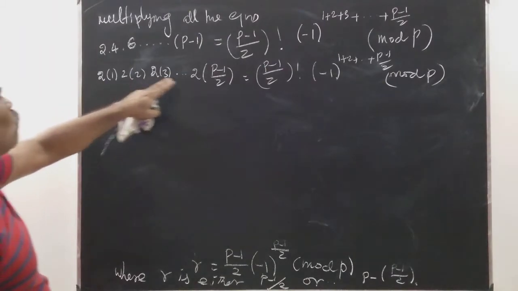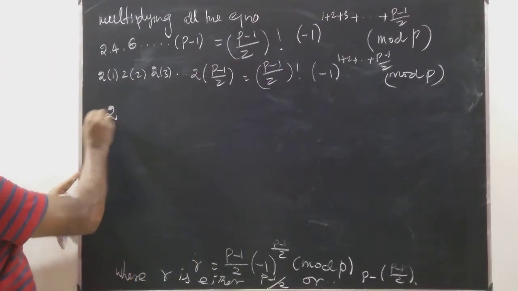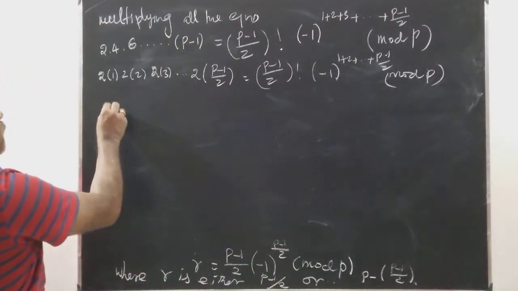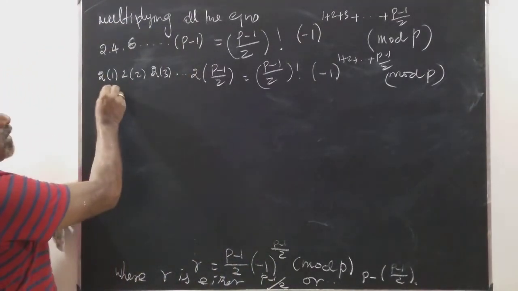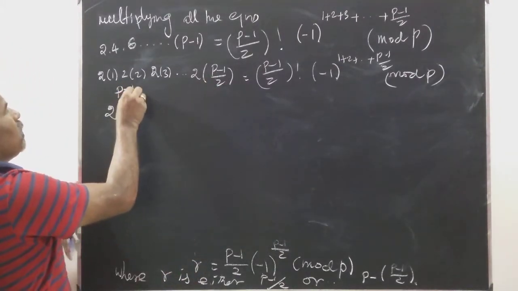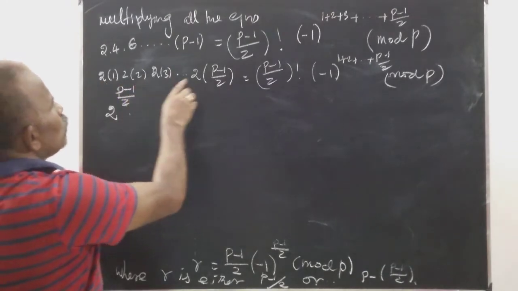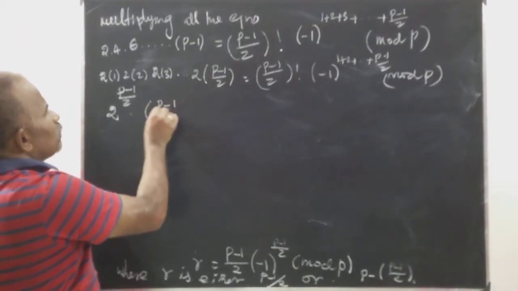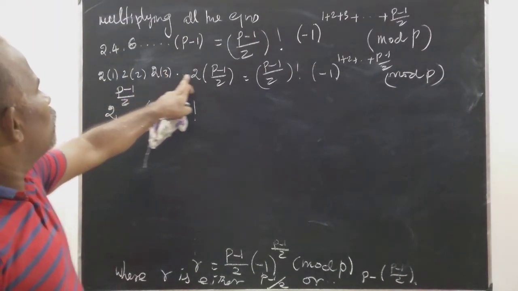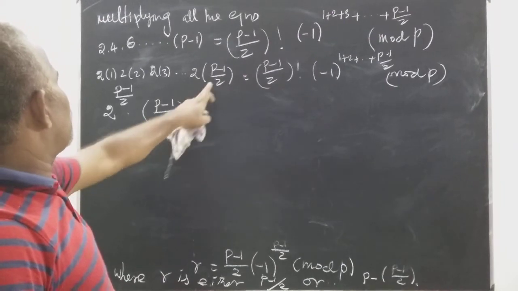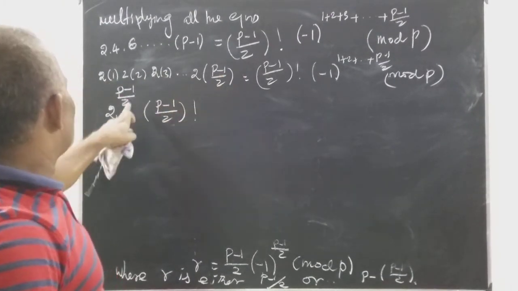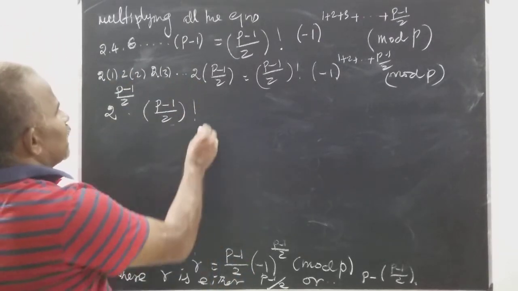Here 2, 2, 2, 2, how many times? How many equations are there? 2, 2, 2, 2 into 2 power p minus 1 by 2 terms, 1, 2, 3, 4. P minus 1 by 2 into 1 into 2 into 3. So therefore again I can write (p minus 1 by 2) factorial, 1 into 2 into 3 into etc. into (p minus 1 by 2). So how many times? First term, second term, third term. So p minus 1 by 2 terms are 2's are there. So therefore I can write like that.